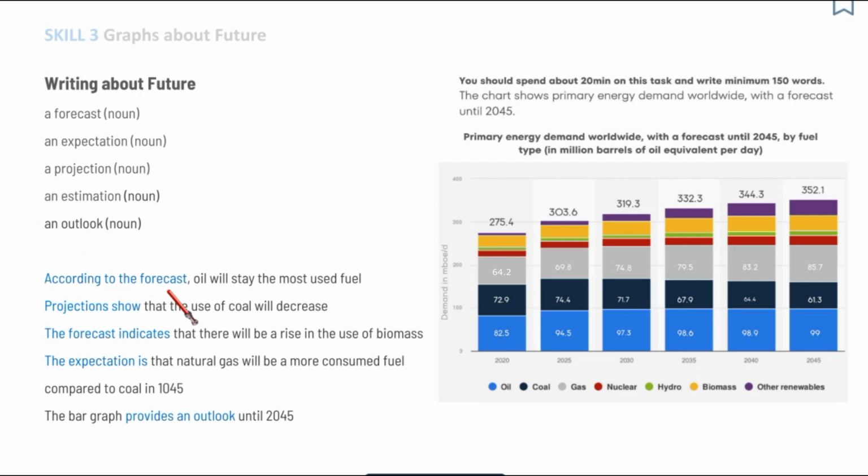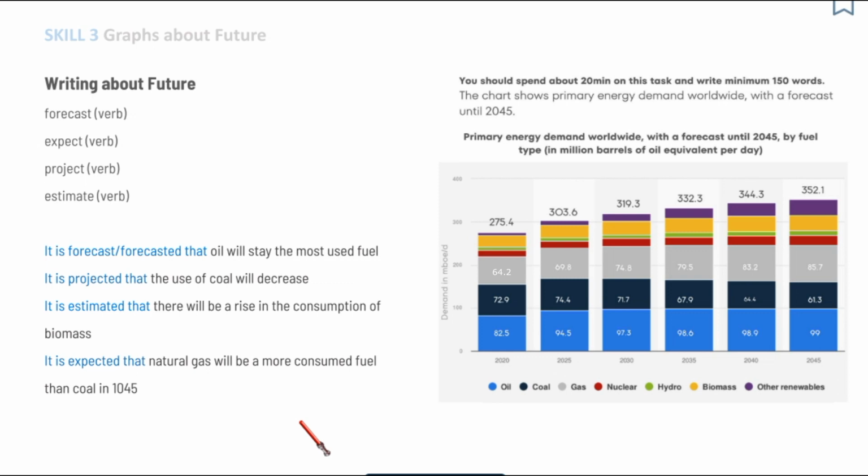According to the forecast, projections show, the forecast indicates that, the expectation is that, and the bar graph provides an outlook. So you have many options for paraphrasing.